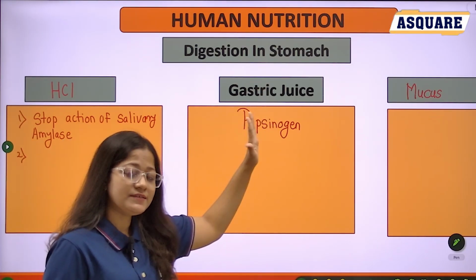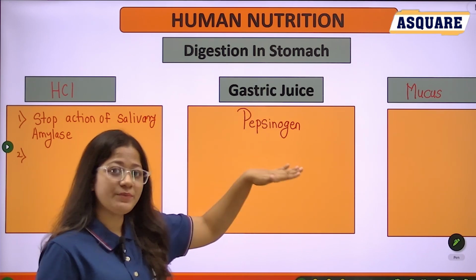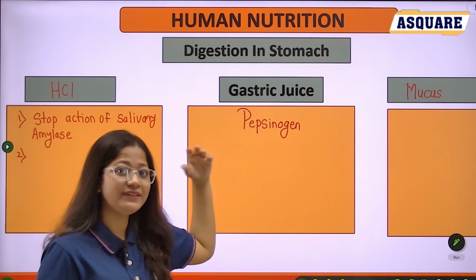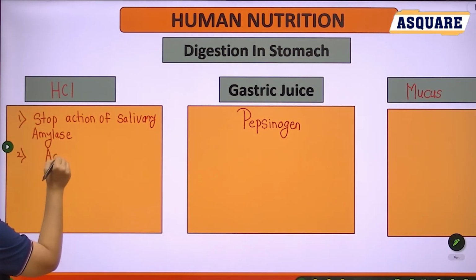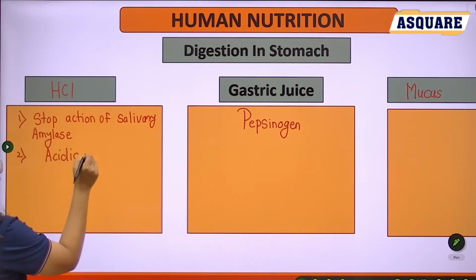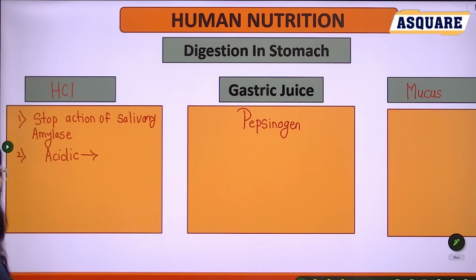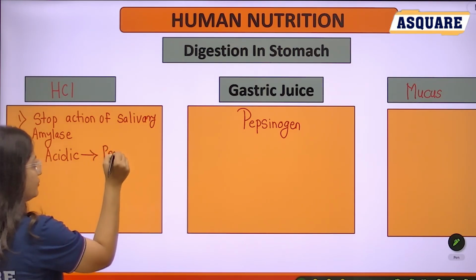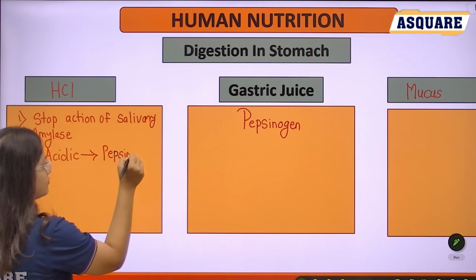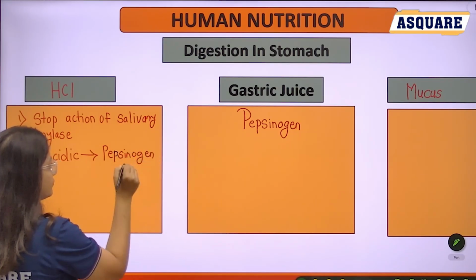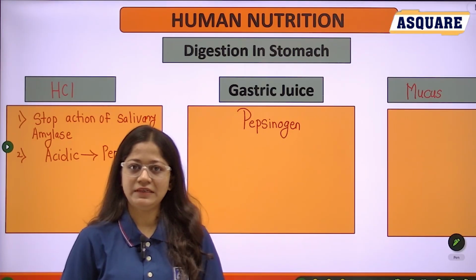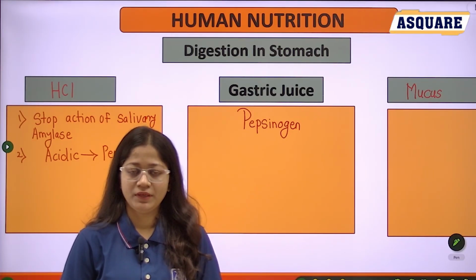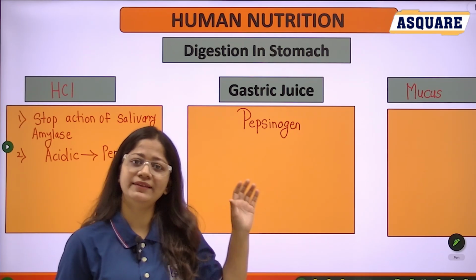Okay. This pepsinogen is converted into pepsin in the presence of only the acidic medium. It provides the acidic medium, and this is responsible for the conversion of pepsinogen into pepsin. The third function of HCl, it kills the bacteria that mix with the food. That bacteria is killed by the HCl.